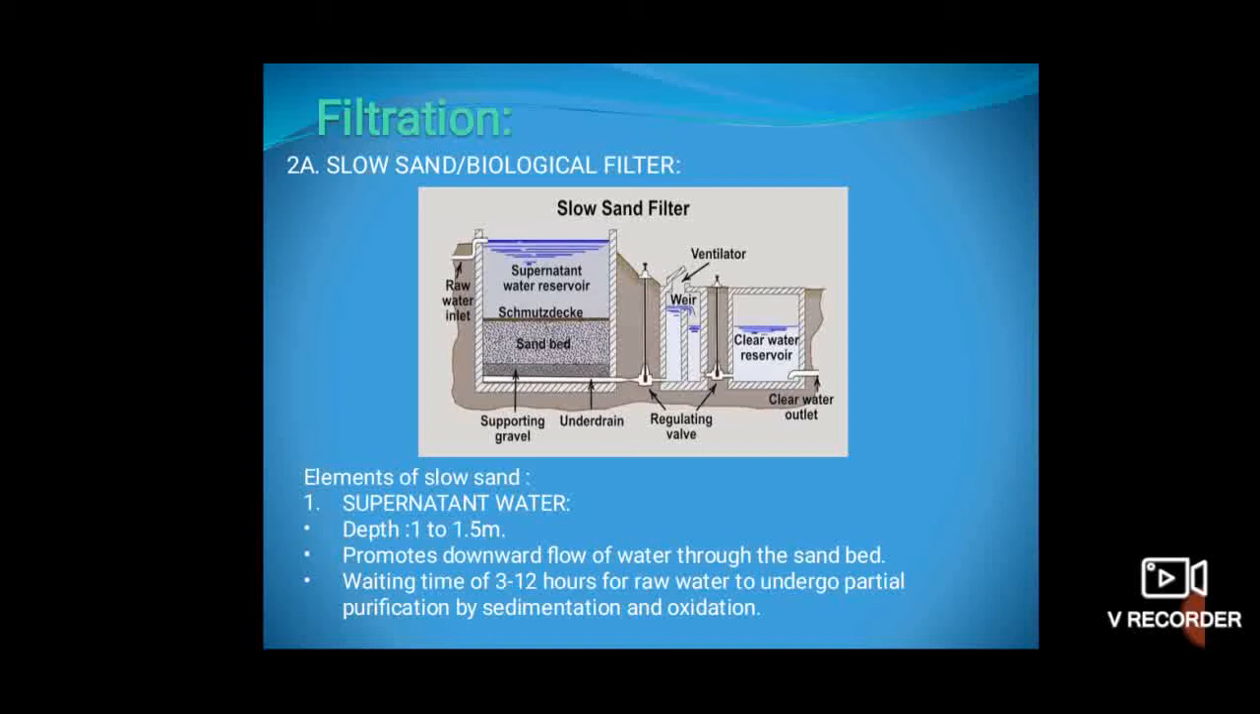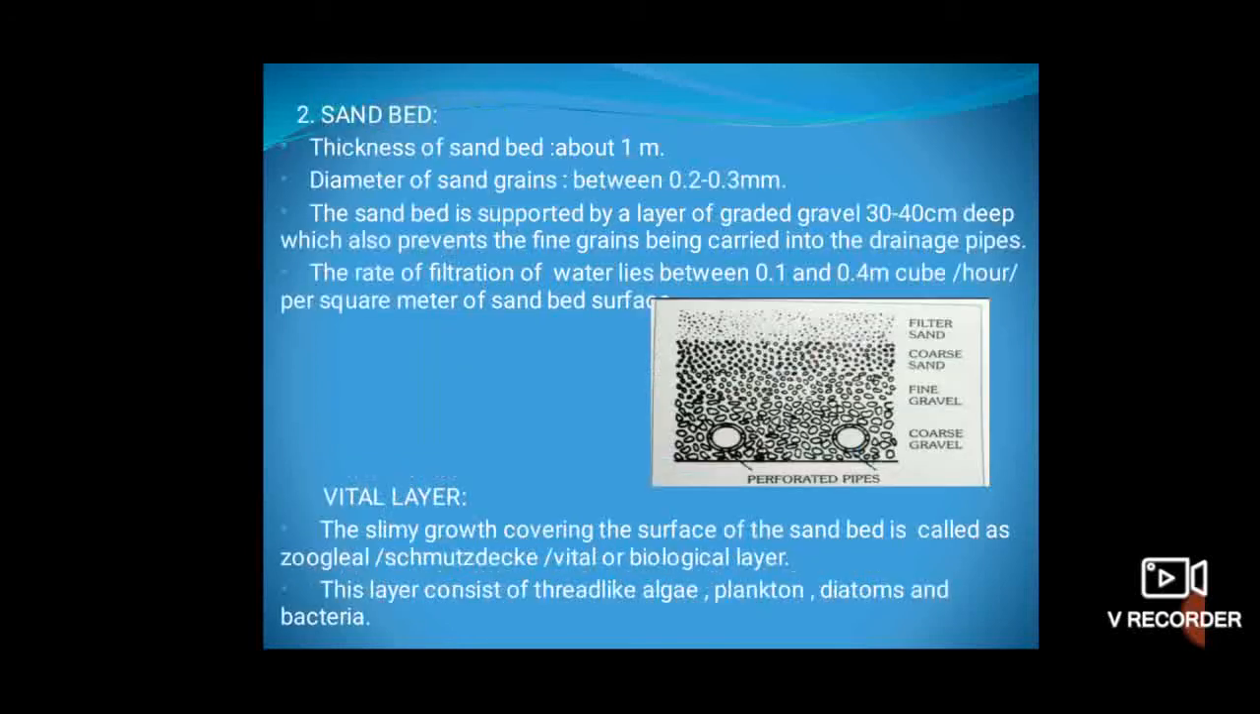The elements of slow sand filtration are supernatant water, sand bed, under drainage system, filter control valves and filter cleaning. Supernatant water. The depth of supernatant water is about 1 to 1.5 meters. It promotes downward flow of water through the sand bed. It takes around 3 to 12 hours for raw water to undergo partial purification by sedimentation and oxidation process.